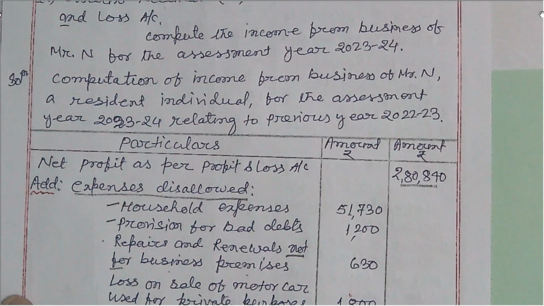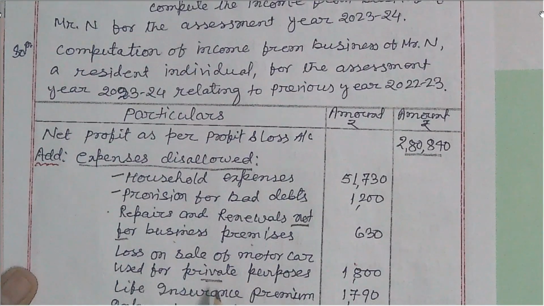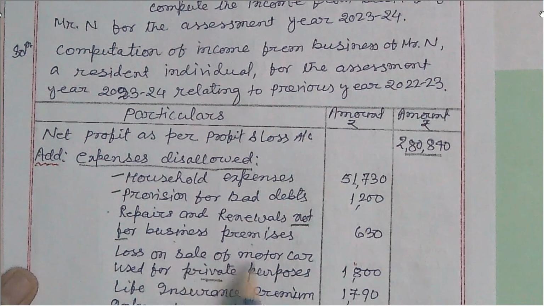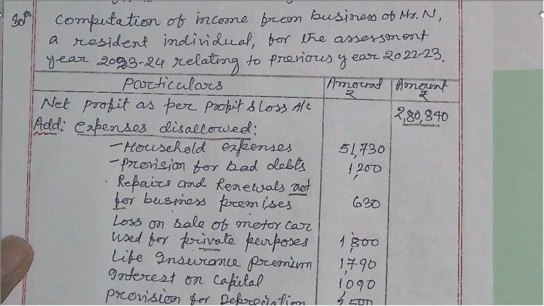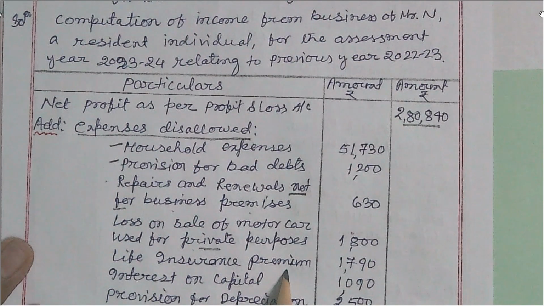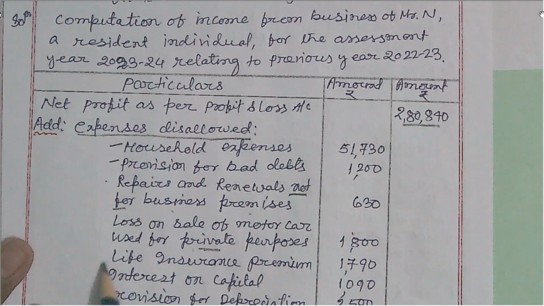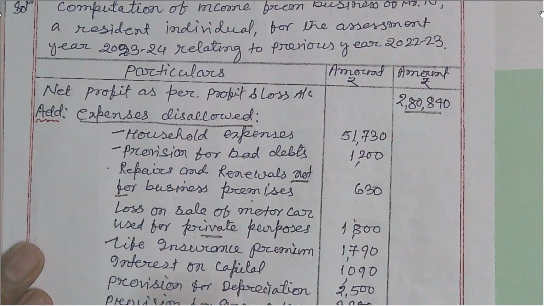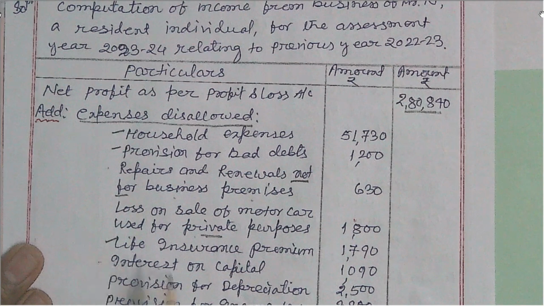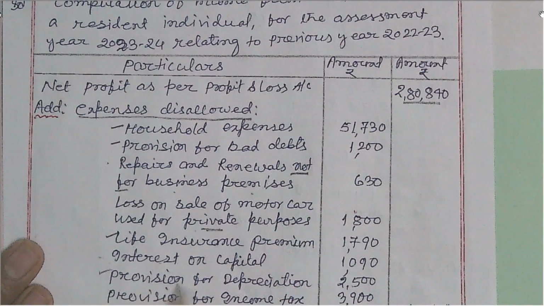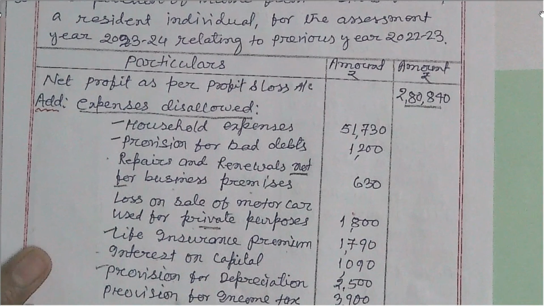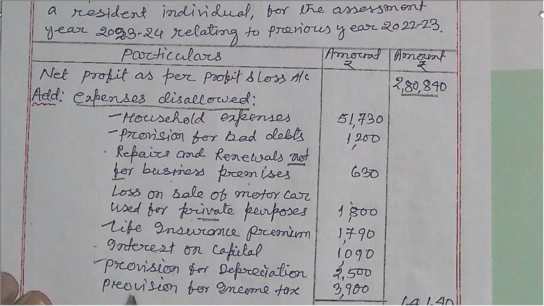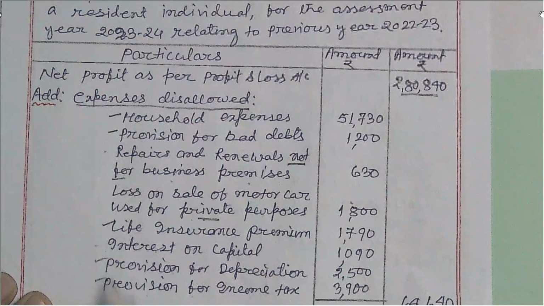Loss on sale of motor car used for private purposes, not allowed. We used it for private purposes. Had it been for business purposes, then this could have been allowed, but it is a capital loss. Life insurance premium, it is a personal life insurance premium of Mr. N, proprietor, personal expenses of proprietor are disallowed. Interest on capital of proprietor is disallowed. Provision for depreciation, any provision, any amount set aside for a future event, is not allowed. Similarly, provision for income tax, not allowed.